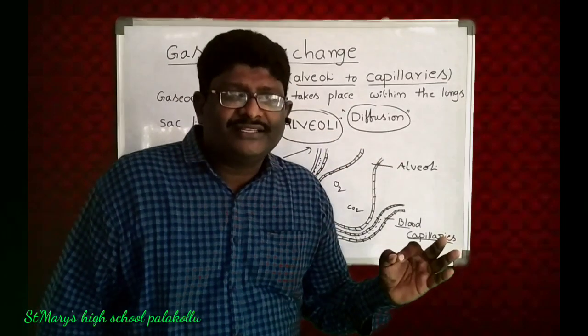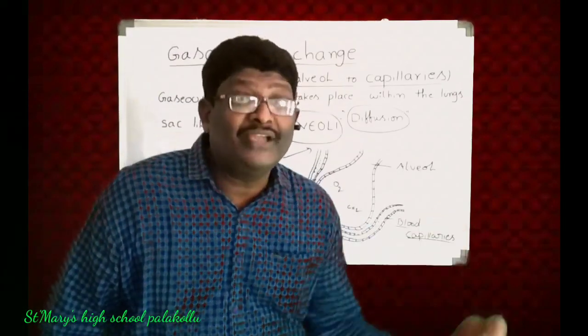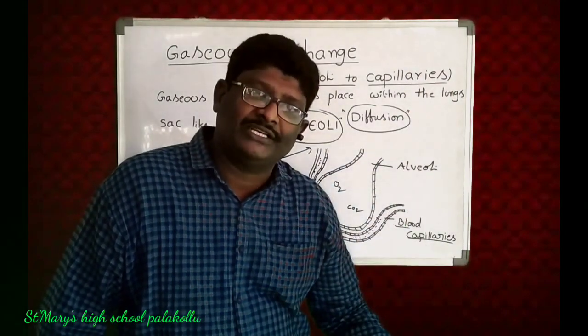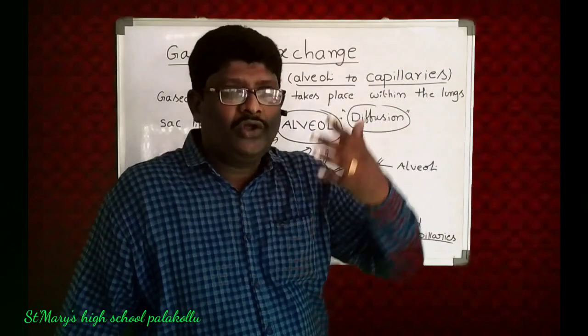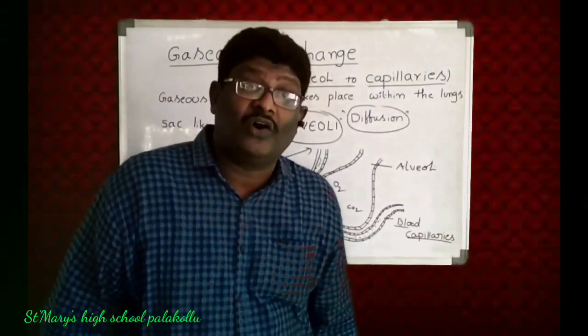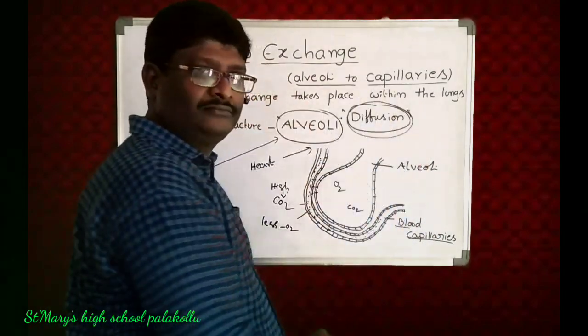Liquids or gases move from higher concentration to lower concentration to maintain equal concentration. That is called diffusion. What is that? Diffusion.